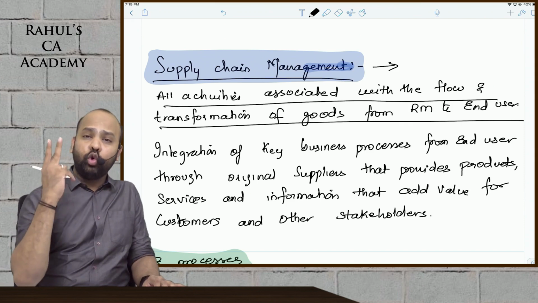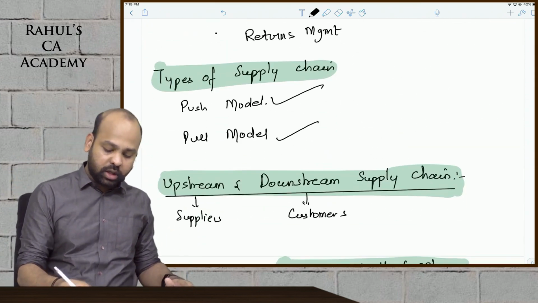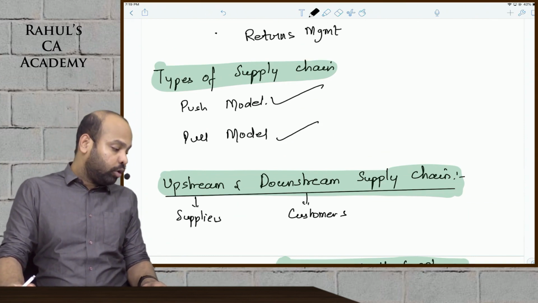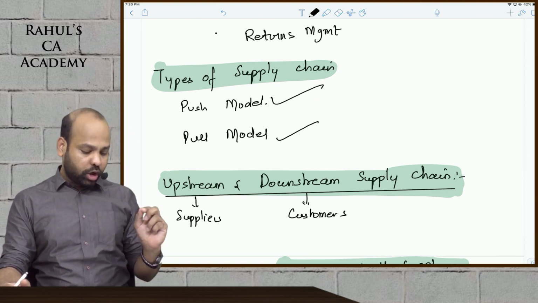Okay. There are 2 types of supply chain, guys. One is push model, the other one is pull model. I will come to the 8 key processes also. Push model and pull model. Push model, guys, of supply chain states.